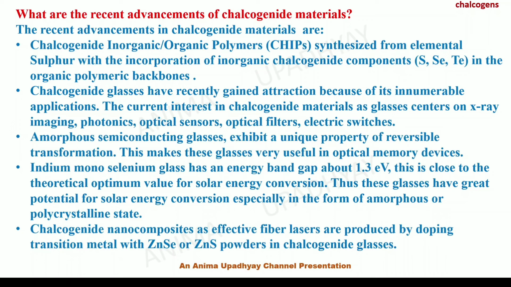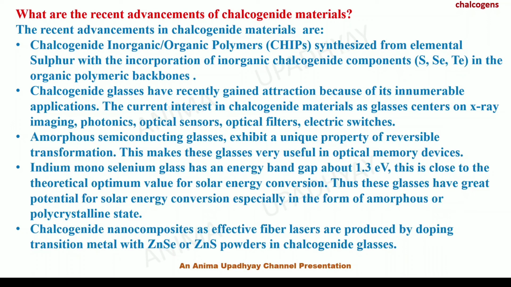Chalcogenide glasses have recently gained attraction because of their innumerable applications. The current interest in chalcogenide materials as glasses centers on X-ray imaging, photonics, optical sensors, optical filters, electric switches. Amorphous semiconducting glasses exhibit a unique property of reversible transformation.